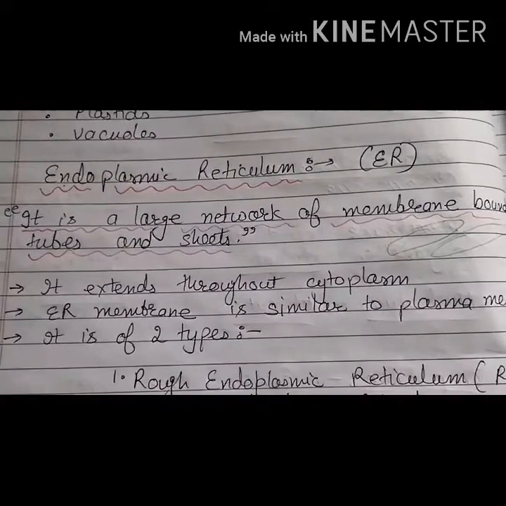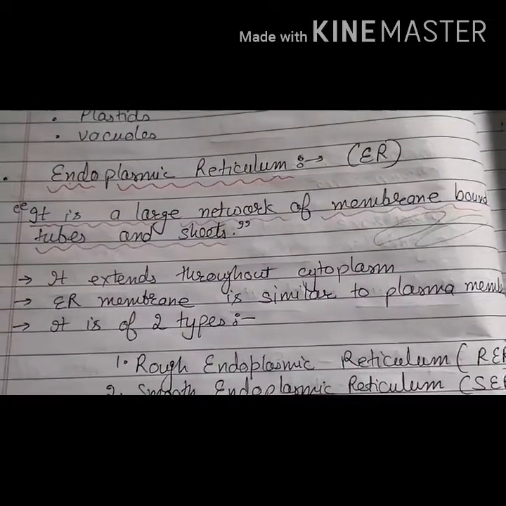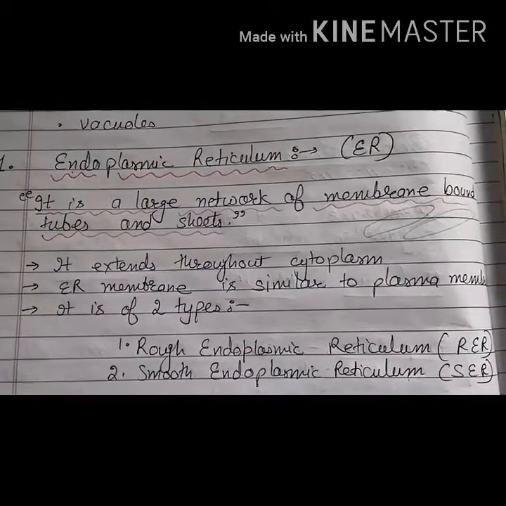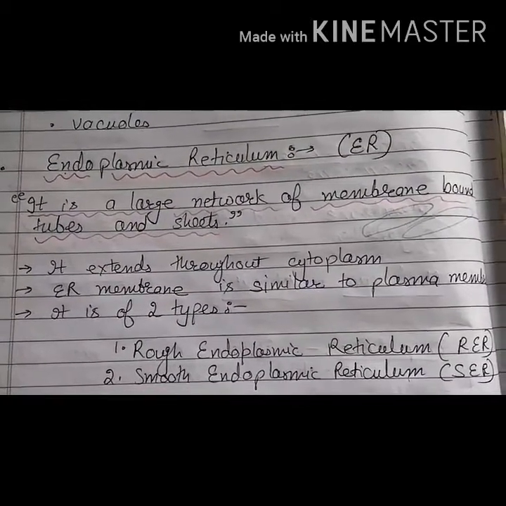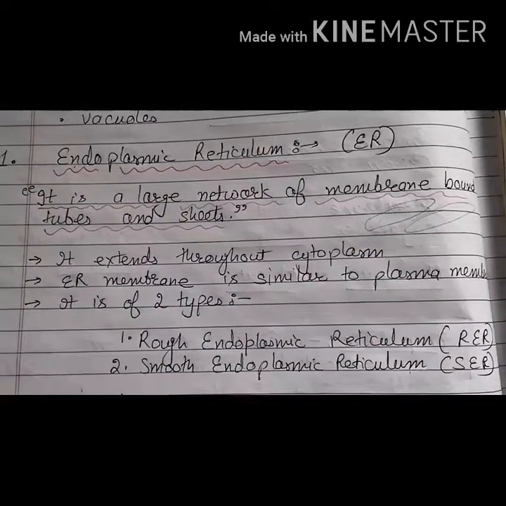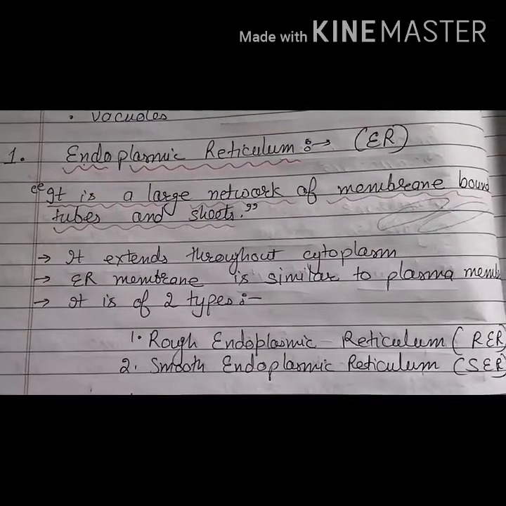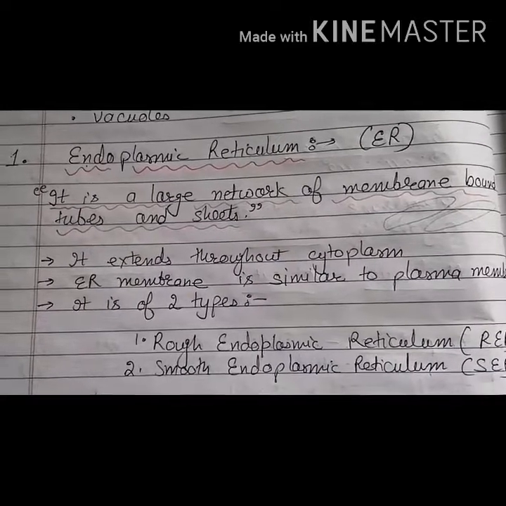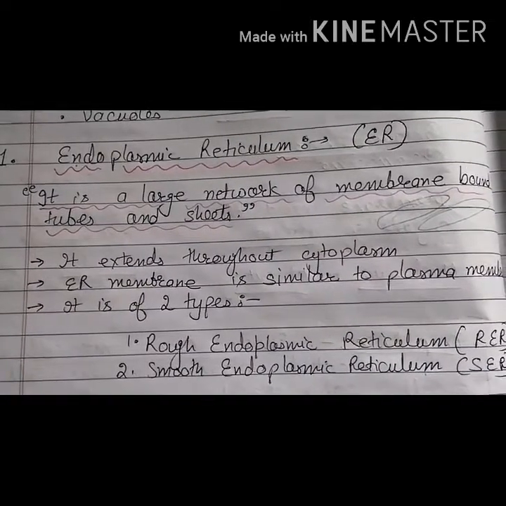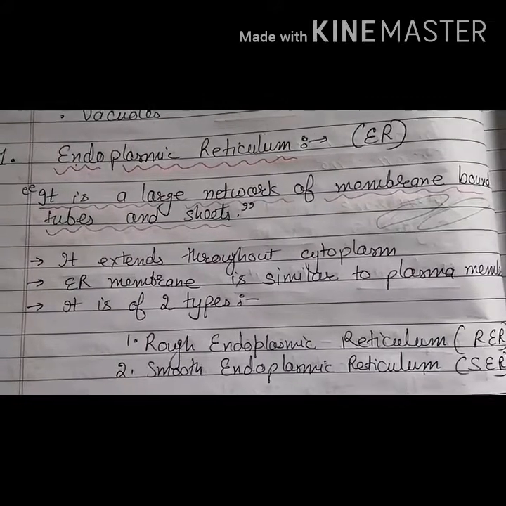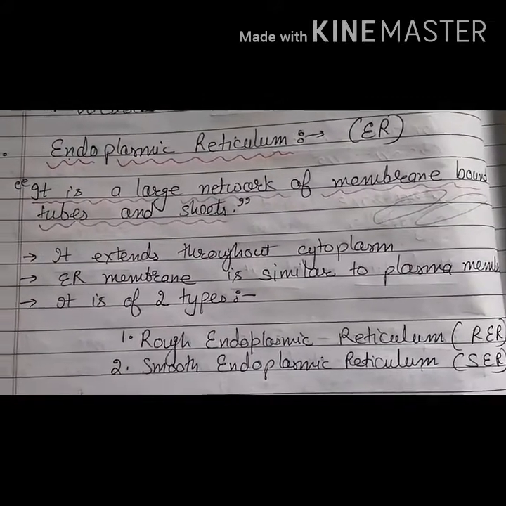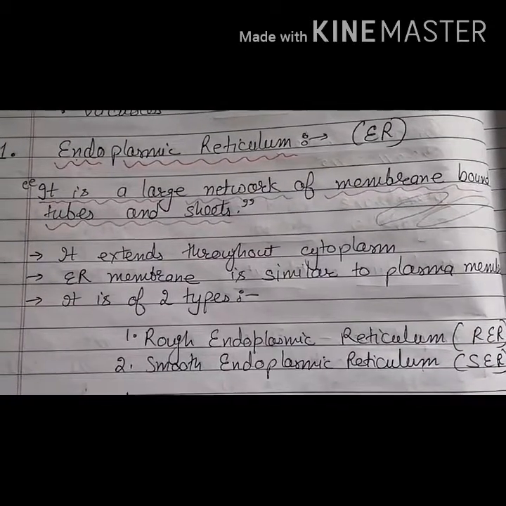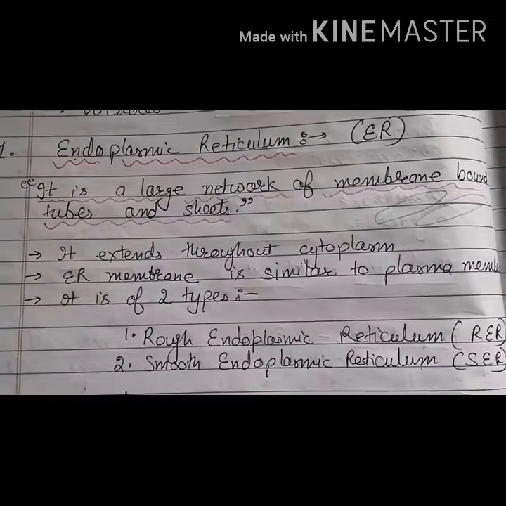Now, what is endoplasmic reticulum or ER? It is a large network of membrane-bound tubes and sheets. It means a large number of tubular structures and sheet-like structures are present in the cytoplasm, and these tubes and sheets are covered by a membrane which is called the endoplasmic reticulum membrane or the ER membrane. It extends throughout the cytoplasm. It means it is spread into the whole cytoplasm from one end to the other end.